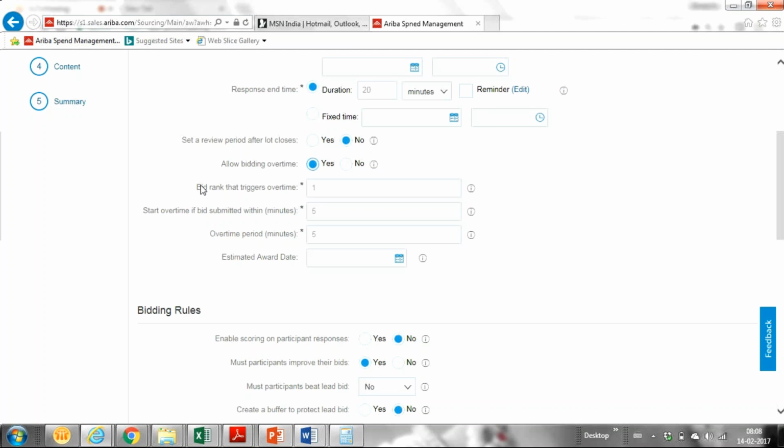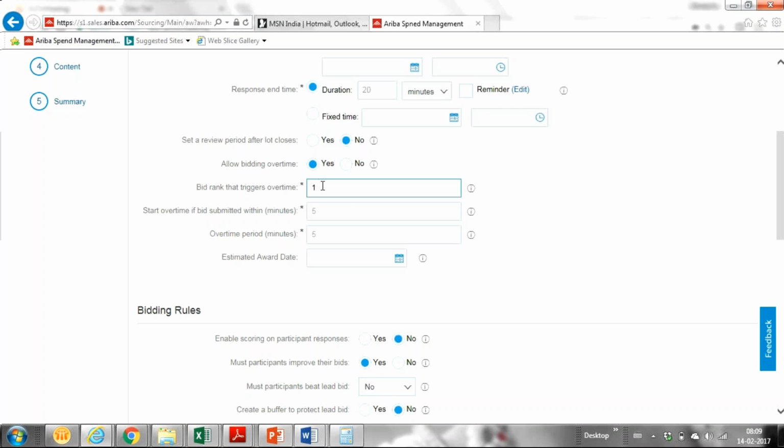In that case supplier 1 cannot bid again because very little time is left, so there might be chances of losing the business. In that case we can have bidding overtime, where we can set the criteria of which rank of bid should trigger overtime.